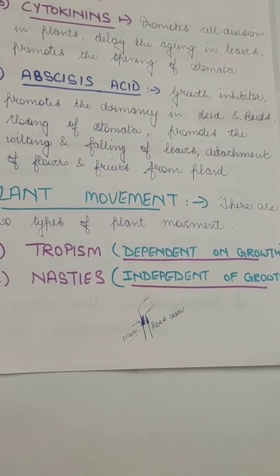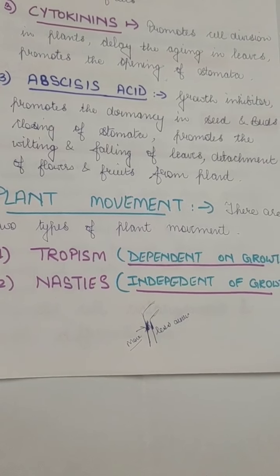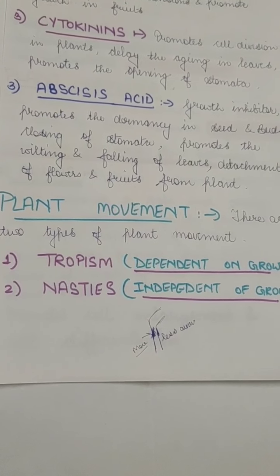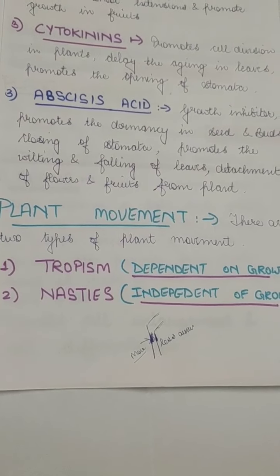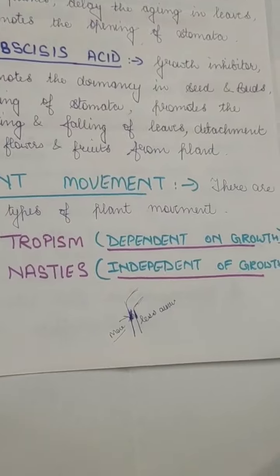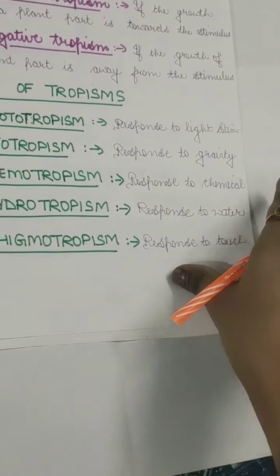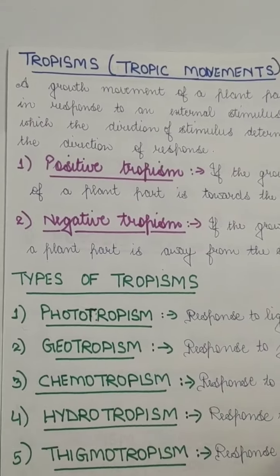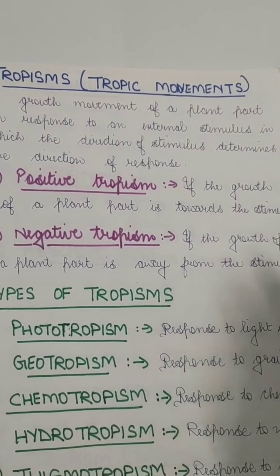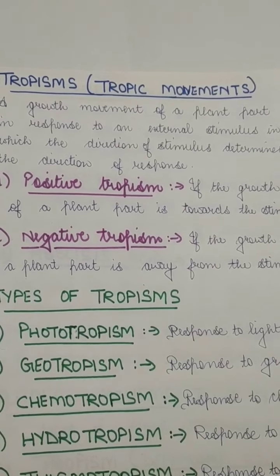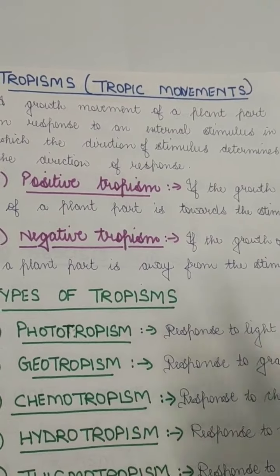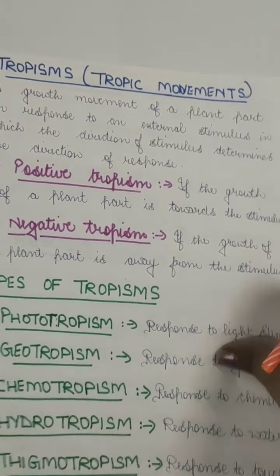That is called tropic movement or tropism. It can be of two types, a positive or a negative response to the stimulus. So now, tropism or tropic movement. Plants show two types of movement, tropic movement and nastic movement, or nasties, which I have written here.